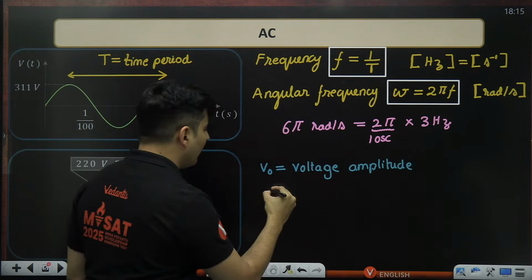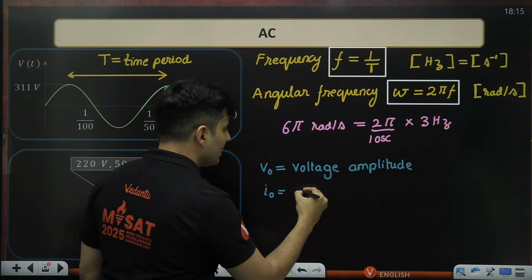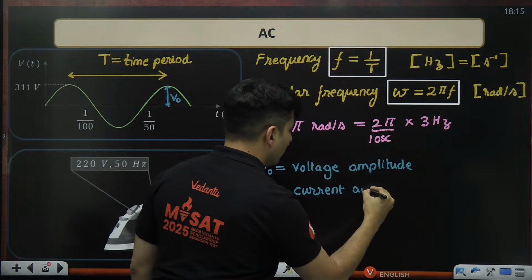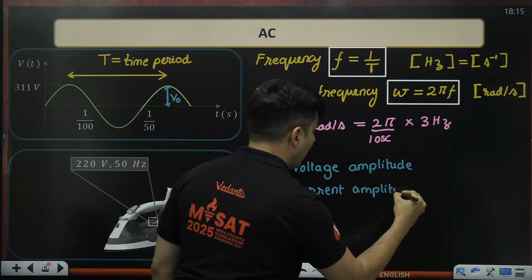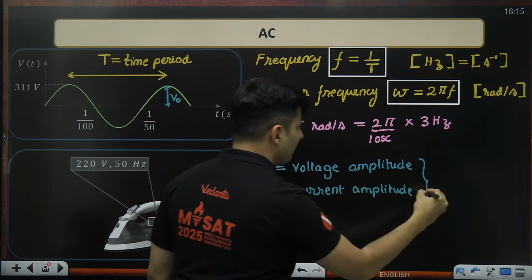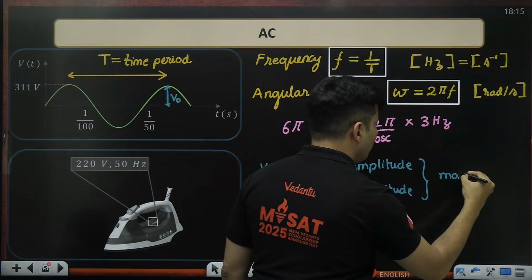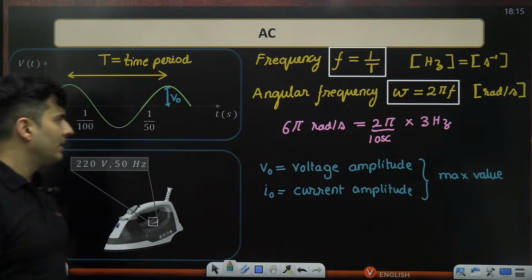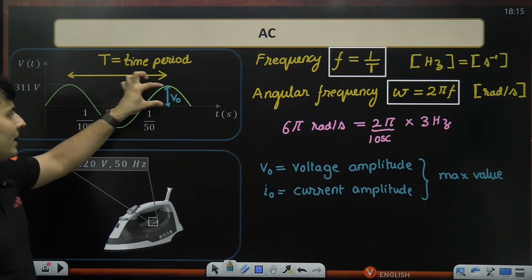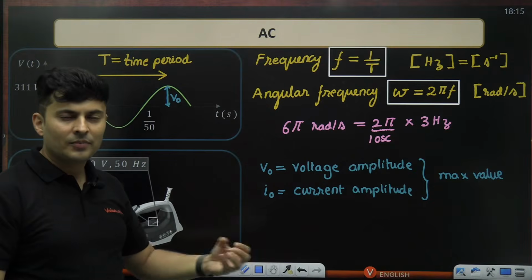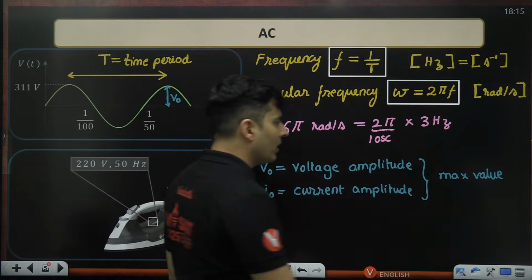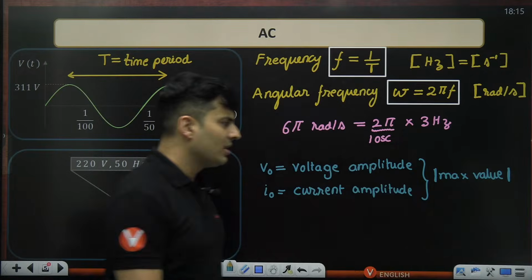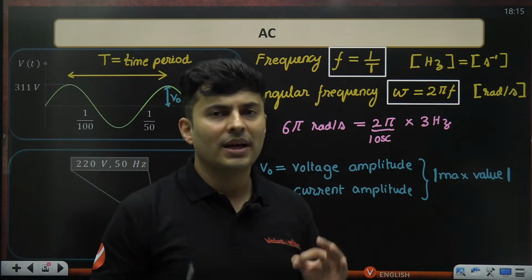You can similarly have for a current graph I naught, which is called the current amplitude. This is the current amplitude. So basically this amplitude is also the max value that the voltage or the current can get. This is the maximum value, magnitude wise, which you can get for that voltage or current. Modulus means the magnitude of it.